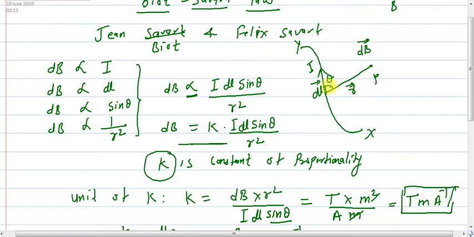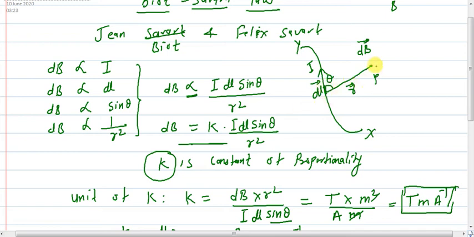Okay, now we'll go to the diagram. Now see, this is our diagram. So dl cross r, you know the right hand thumb rule. With the right hand thumb rule you will get the direction. If I apply the right hand thumb rule, the direction is going into the screen. Plane means it is going into the screen. Keep your right hand here and rotate all your fingers in this direction towards r. So you will get your thumb into the screen.